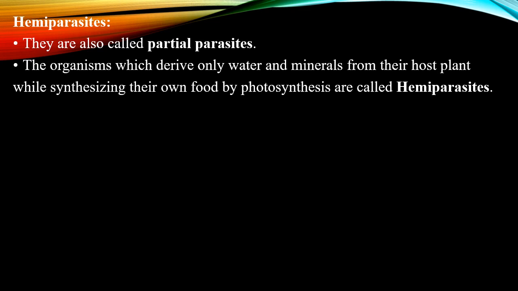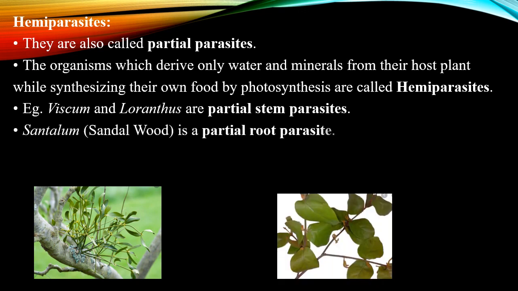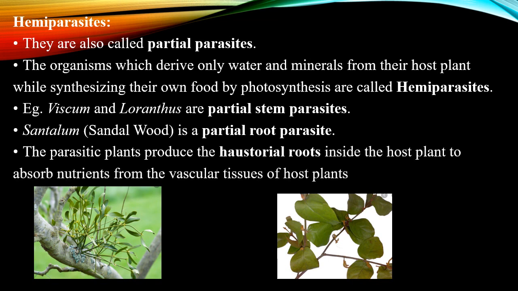Good examples for hemiparasites are Viscum and Loranthus, which are partial stem parasites. Santalum is a partial root parasite. Here the parasitic plants produce haustorial roots inside the host plant, which absorb nutrition from the vascular tissues of the host plant.